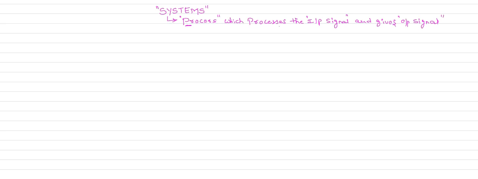This is the system, or in other words, a system is nothing but the meaningful interconnection of various devices and components. For example, an electrical motor or generator. A motor is nothing but a system.